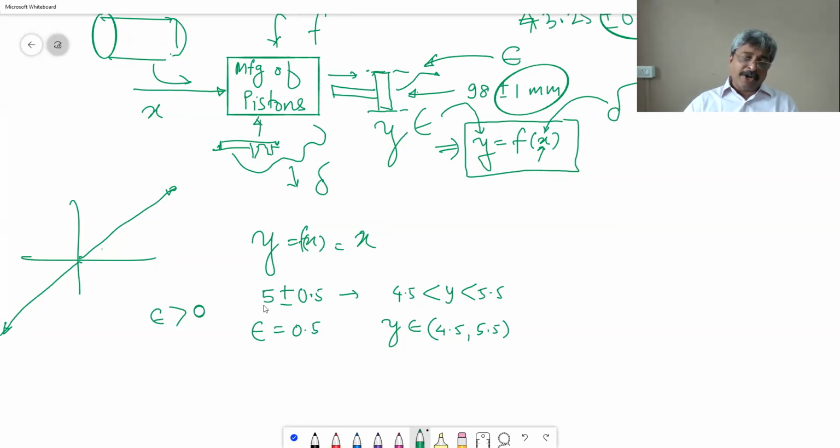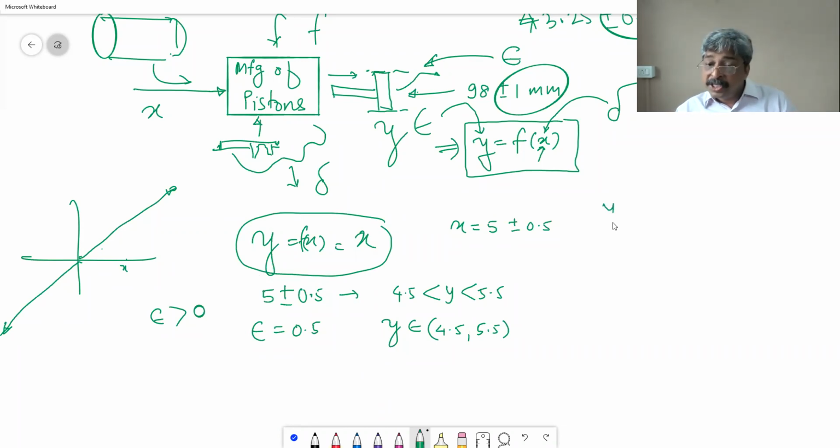So now if I want to achieve 5 plus minus 0.5 and the function is y is equal to x, I might as well supply x is equal to 5 plus minus 0.5. So if x is a little more than 4.5, you will get y a little more than 4.5. Acceptable? If you put x a little less than 5.5, you will get y a little less than 5.5. Acceptable? Because the function is y is equal to x.